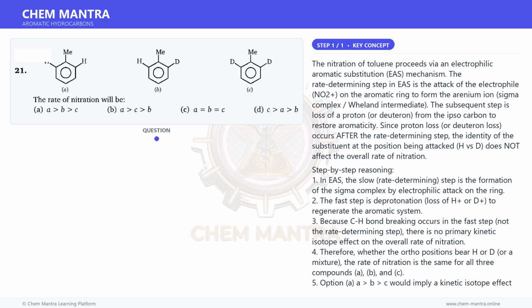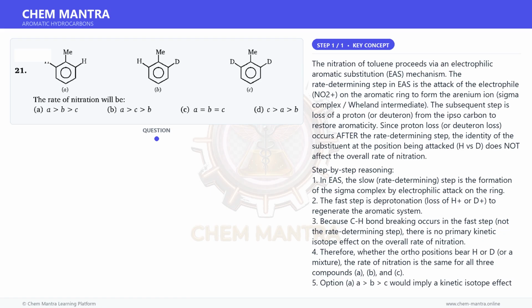5. Option A, A>B>C, would imply a kinetic isotope effect governs the rate, which is incorrect since C-H/C-D cleavage is not rate-determining. 6. Option B, A>C>B, is similarly incorrect for the same reason. 7. Option D, C>A>B, makes no chemical sense.